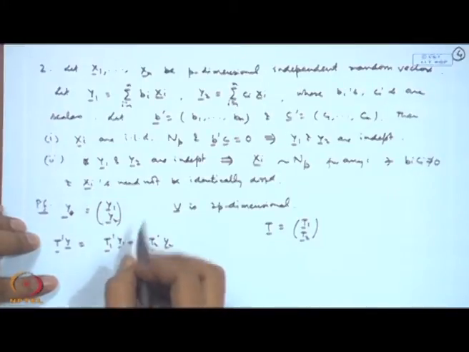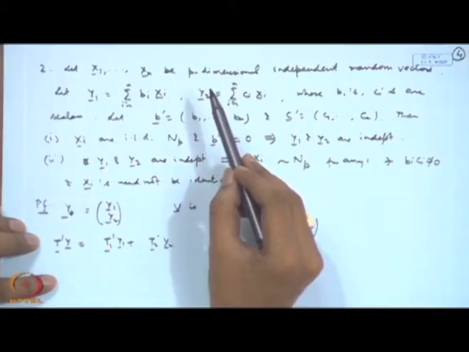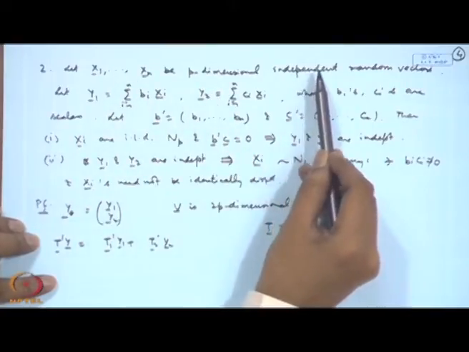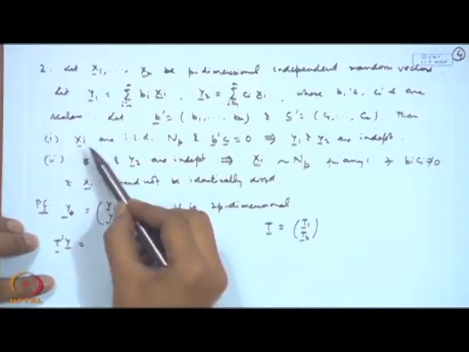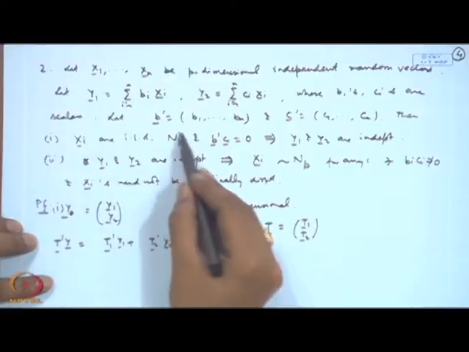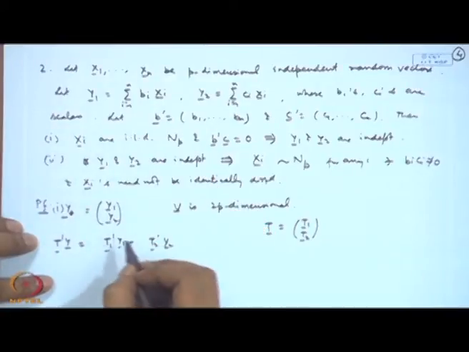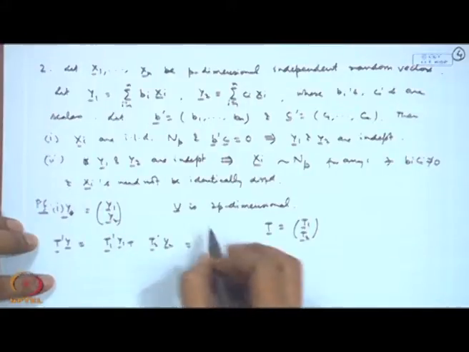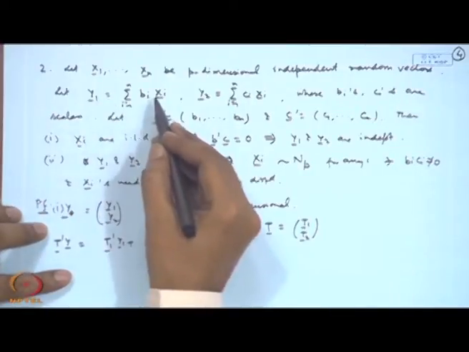I am assuming that X_i's are independent random vectors. So in the first part, if I am assuming that X_i's are multivariate normal, then these are linear combinations, because Y1 is a linear combination of X_i's.